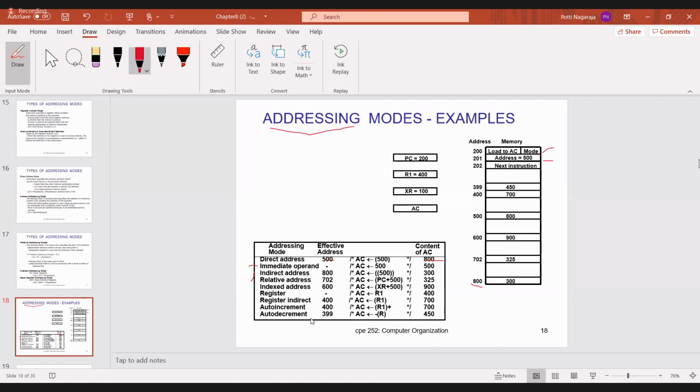If it is auto decrement, initially you have to decrement the register. Initially R1 here is 400. Now if you decrement, what is the value? 399. In 399, whatever content is there, you transfer to the accumulator register. That is 450. Is it okay? So these are the addressing modes. If anyone has any doubt, you can ask.